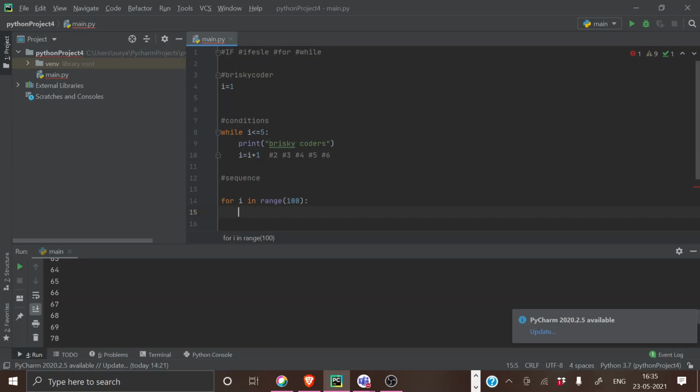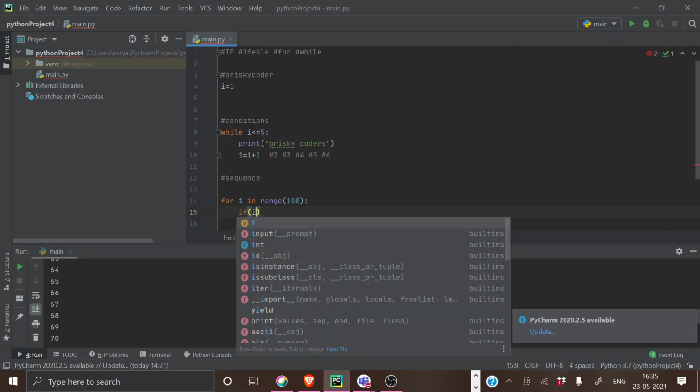So I'm going to show how we are going to use if statements to find how many numbers are divisible by 5 between the range 0 to 100. If you want to do that, you have to use an if statement here. After giving this loop condition, you are going to use an if statement, where i is the number which is inside every element of this range, right? So if I give i, it will check each element with this i.